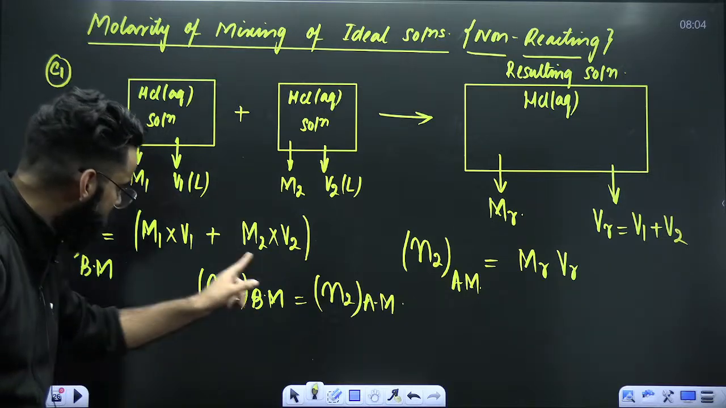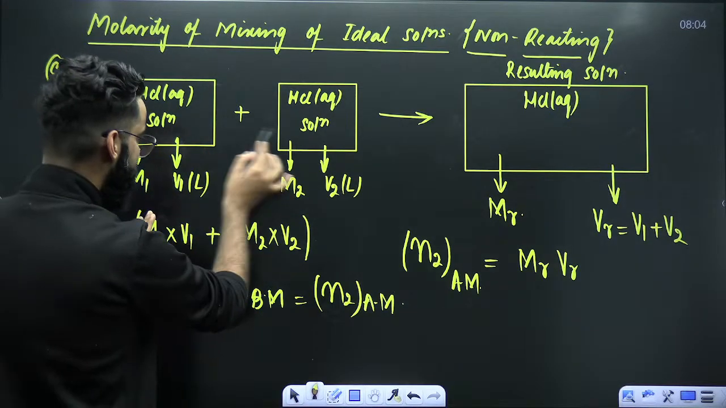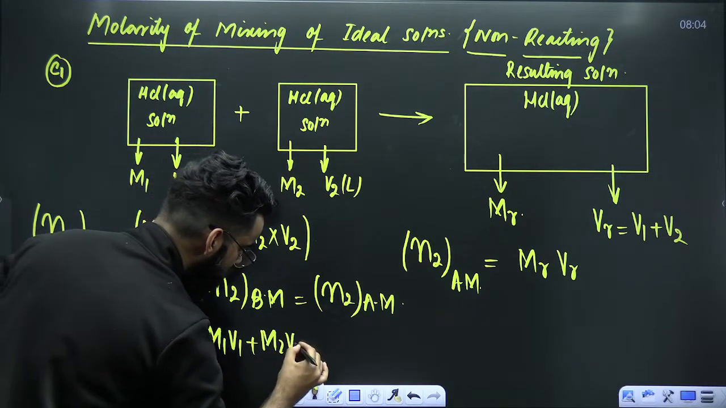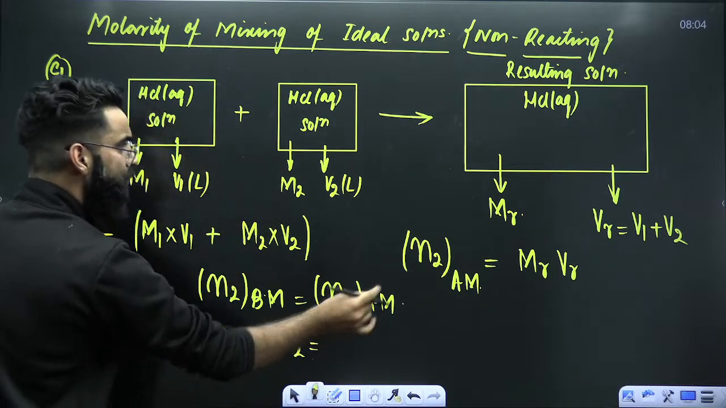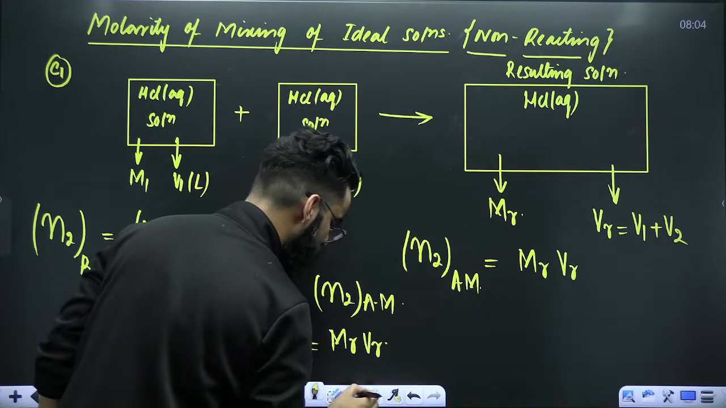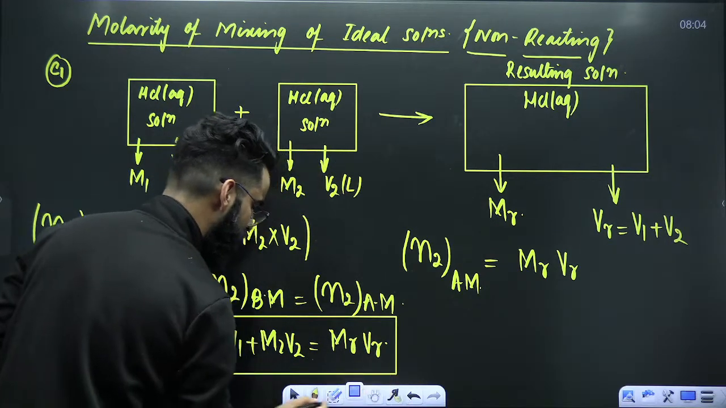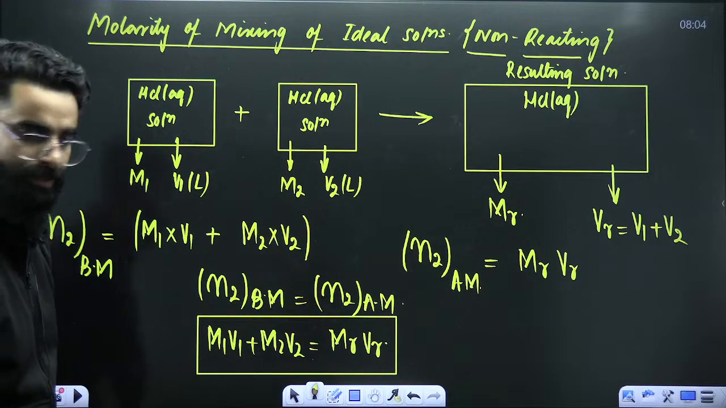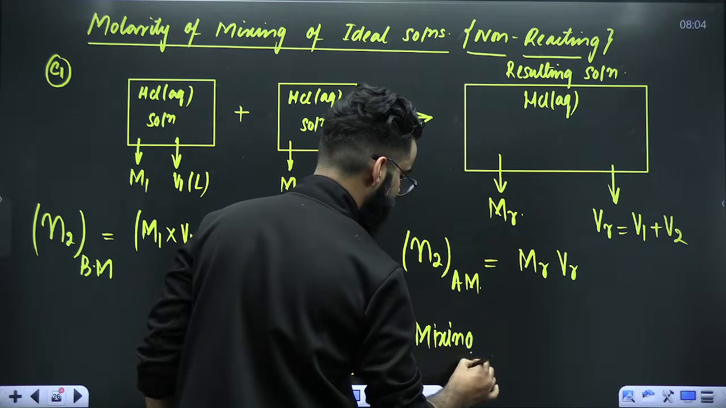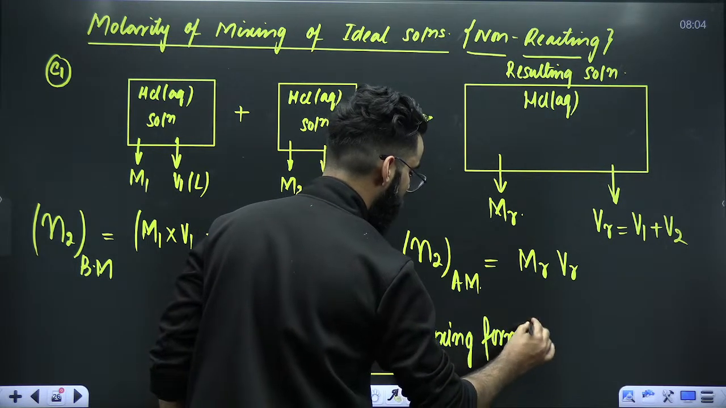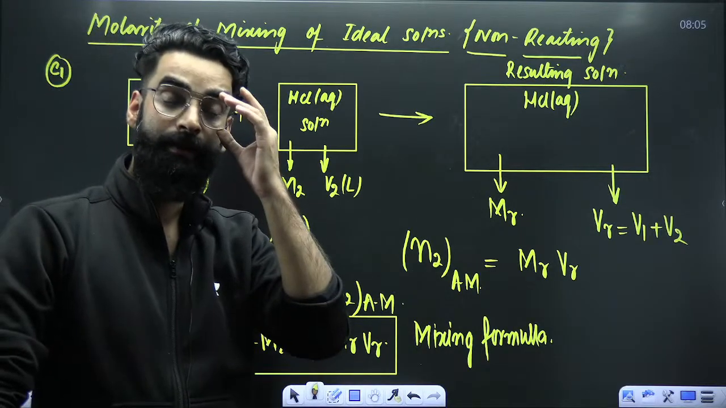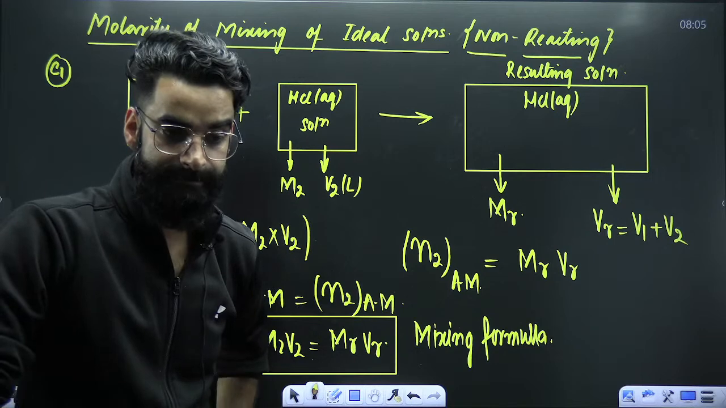Agreed? How many moles of solute are there in the containers before mixing? It is M1V1 plus M2V2. Right? How many moles of solute are there in the final container after mixing? It is MR multiplied by VR, and instead of VR, you can write V1 plus V2. Right? This particular formula is what you call the mixing formula, or you can call it the addition formula. Molarity of mixing of non-reacting solutions. Perfect?